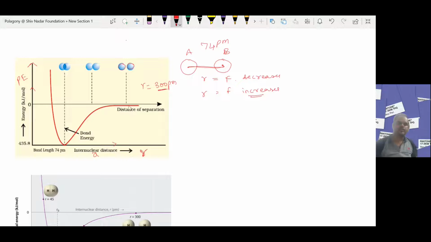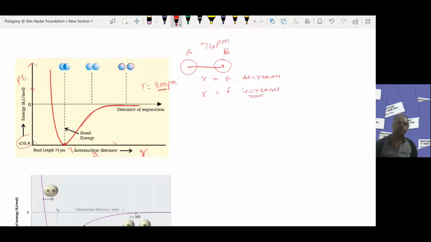When both hydrogen atoms are brought very close to each other, the energy decreases as the internuclear distance R decreases. At the bond length of 74 picometers, the bond formation takes place completely.